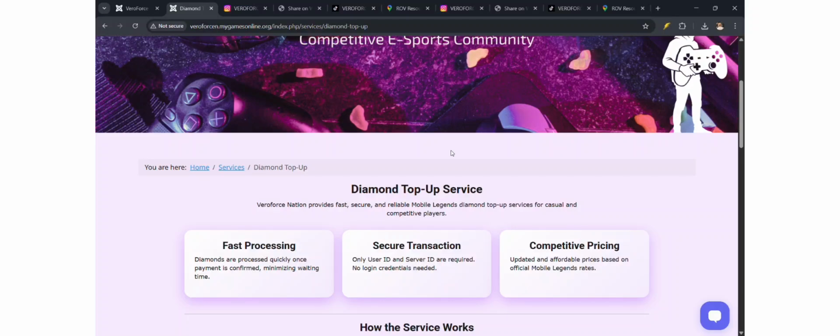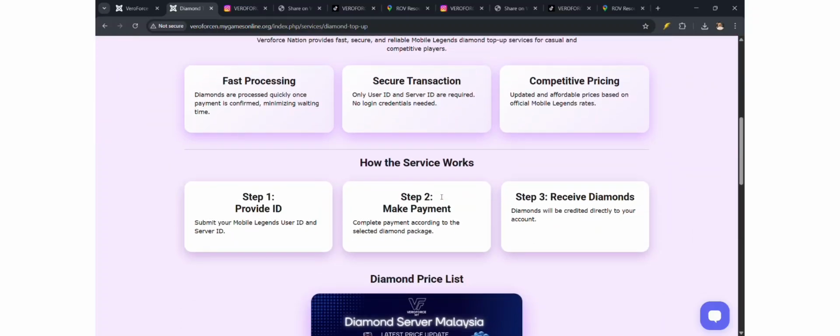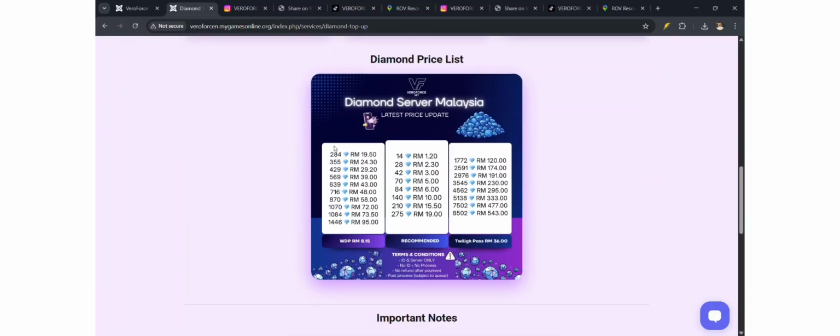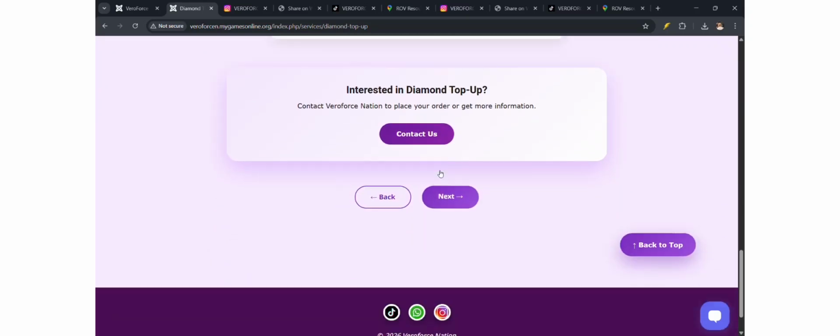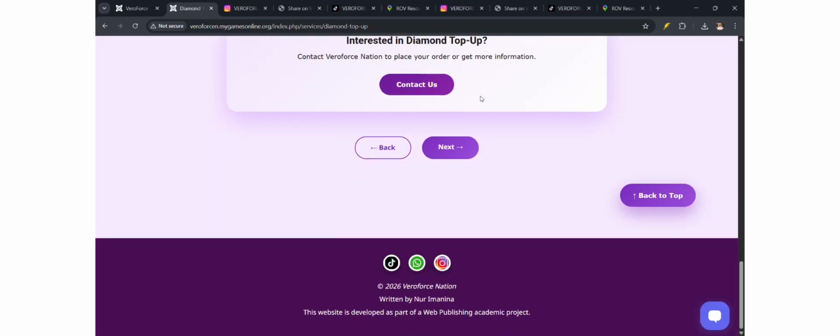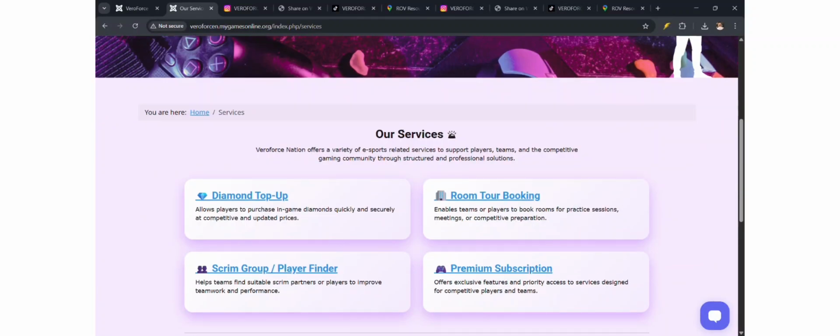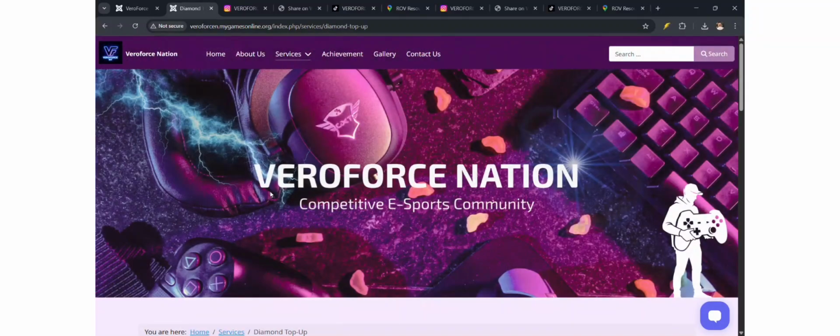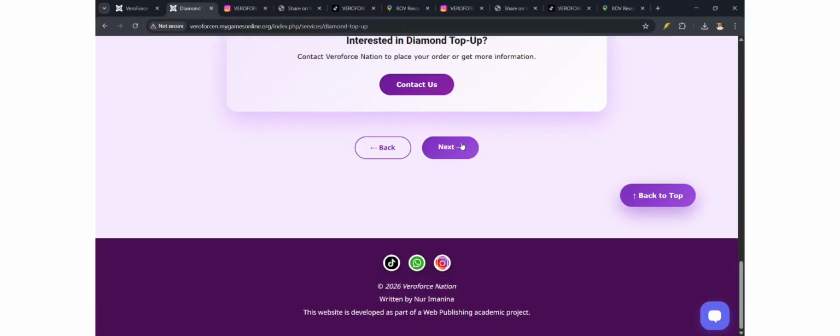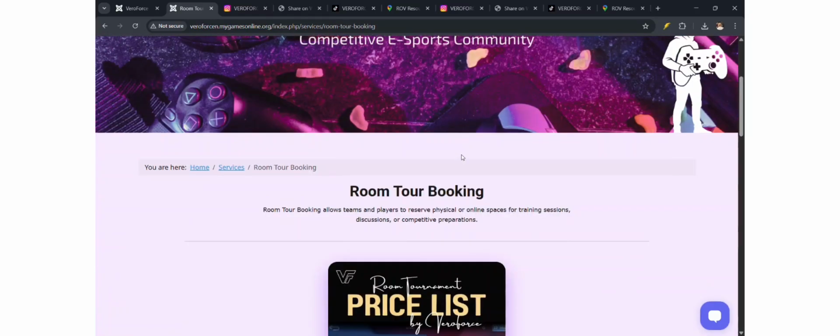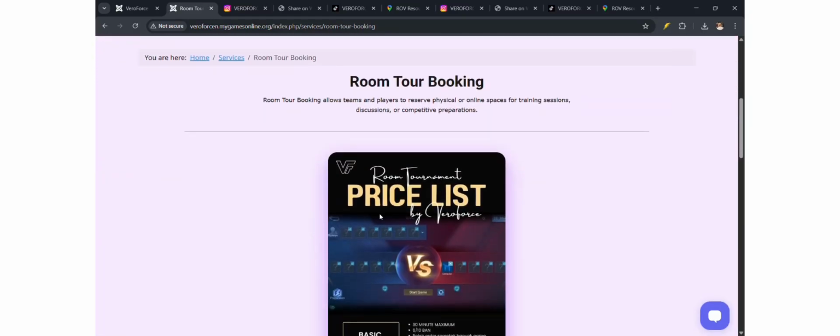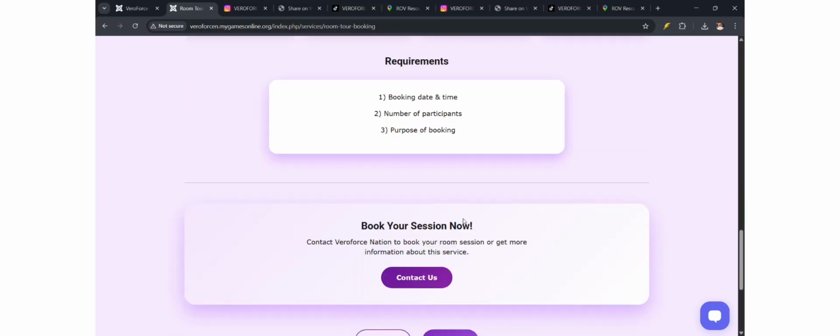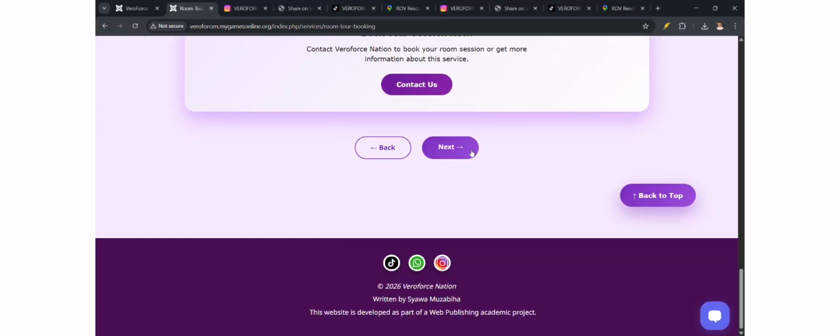Okay, next we have the diamond top-up service, our first service. So this is the information, and we embed a poster. Okay, so this is all the same and consistent. It will bring us to the contact, and we try. If back, it will go back to our general page. Okay, so earlier we added diamond top-up. Okay, so we click next, it will bring us to our second service. So we embed a poster, and the information is also the same.